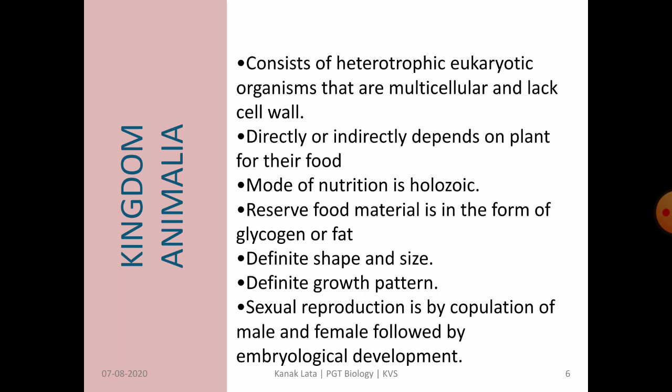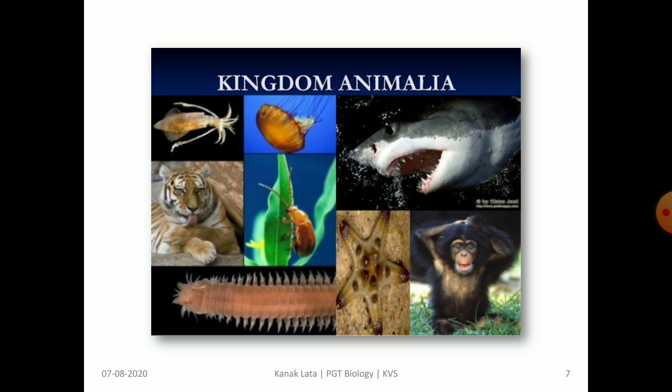We will discuss the different groups of this animal kingdom in the next lesson. Here you can see the members of Animalia.